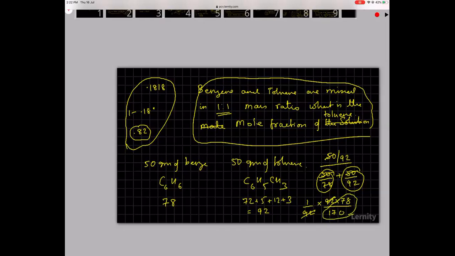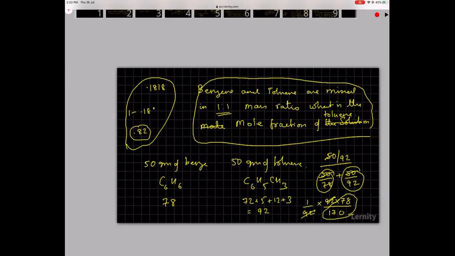So 78 by 170, I can find out 17 into 5 is 85, so this will become 0.45. 17 into 4 is 68, so you have 9, so very close to 0.45. So the answer is 0.45.